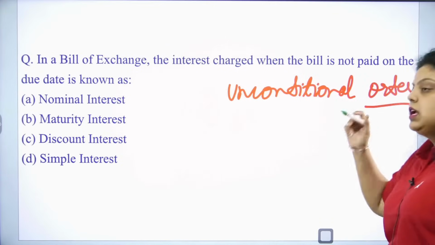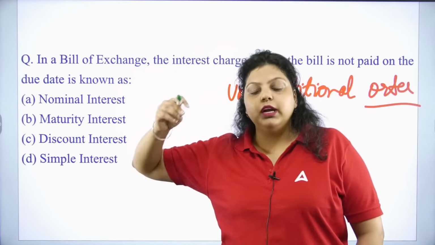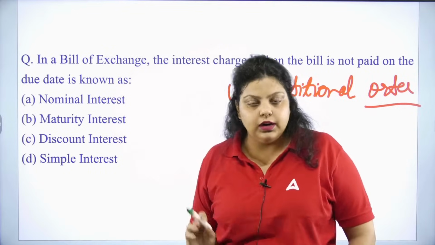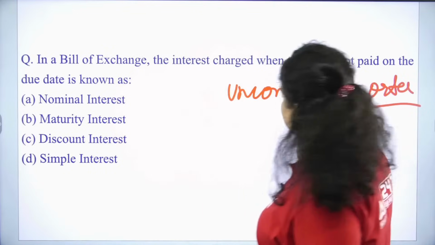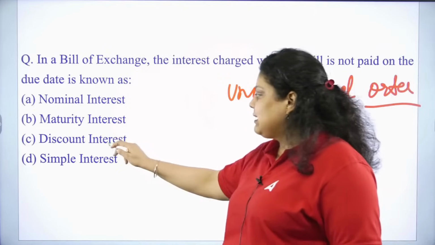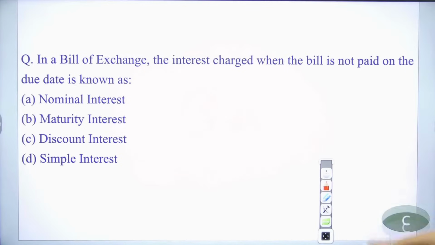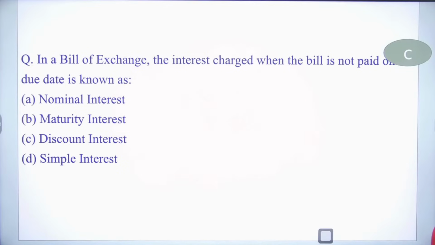in which an unconditional order will be given by the maker to the bank that this payment you have to make on, let's say, 3rd of October, no matter what. So that's a bill of exchange, and the right answer is, very good, the discount interest. The right answer will be C, that's a discount interest.